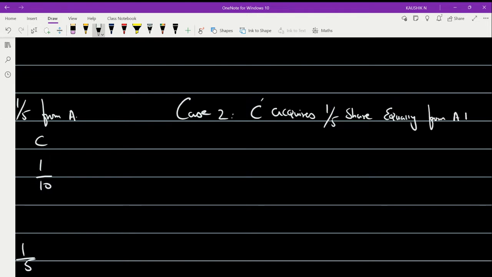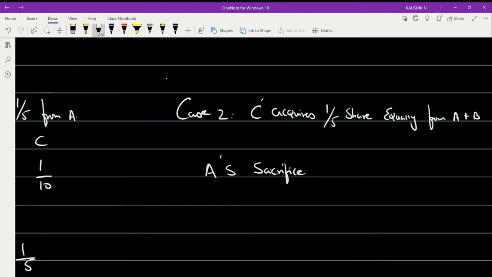Okay, from A and B. So this is what we are going to see here, right? Now, first let's take how it's going to be. So that means A is also sacrificing, B is also sacrificing in this case. So let's find out A's sacrifice, and we need to calculate B's sacrifice also.